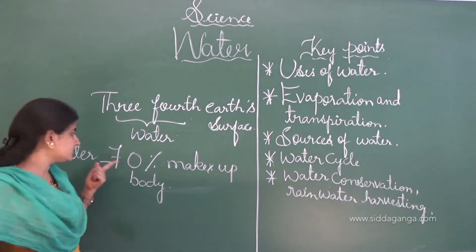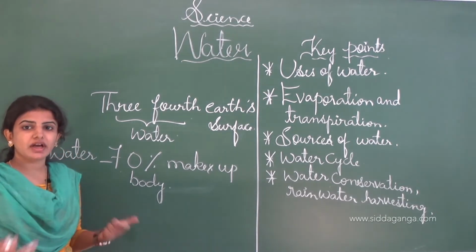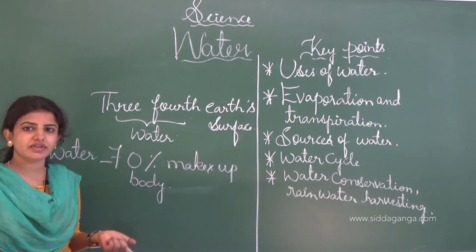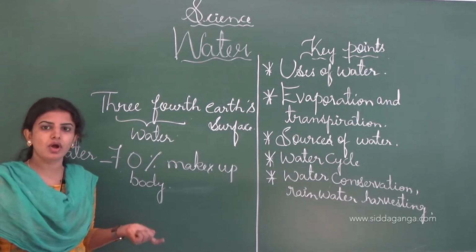The water content is 70%, and the remaining is all the different types of chemicals and different constituents which are present in our body.